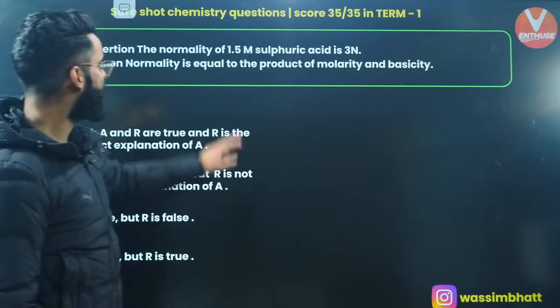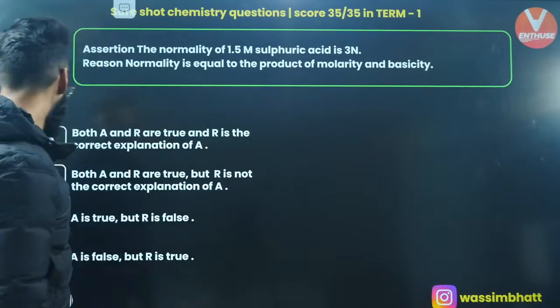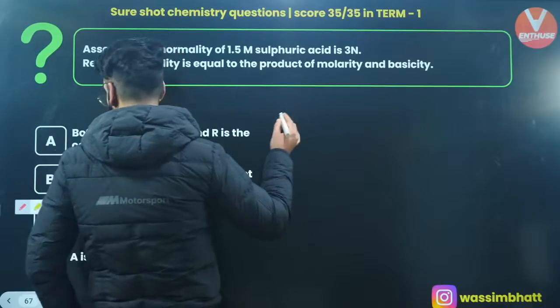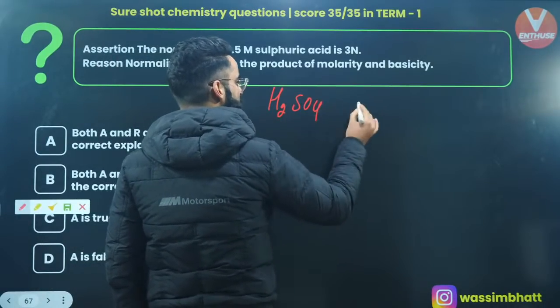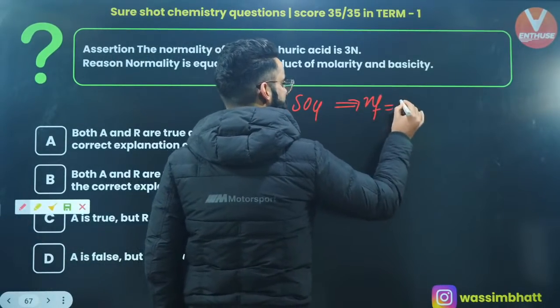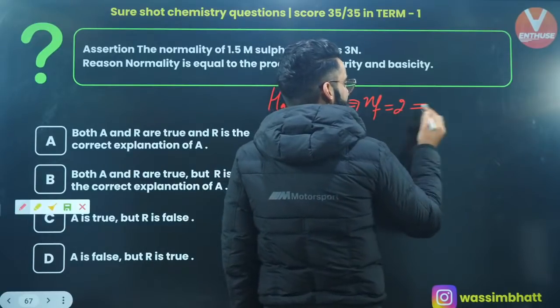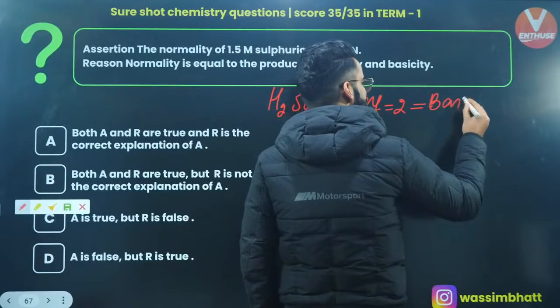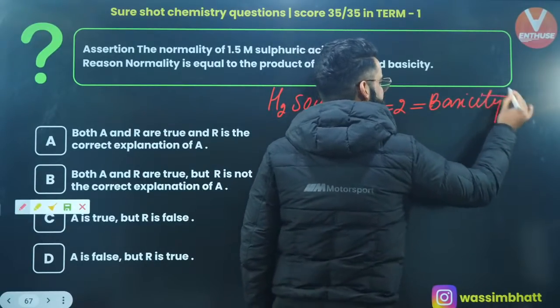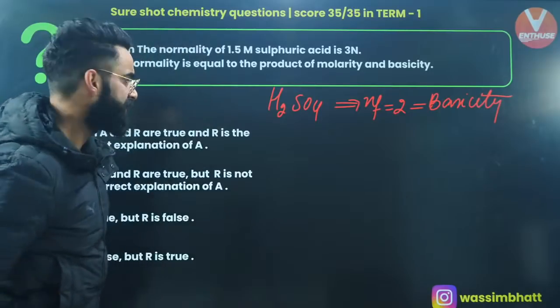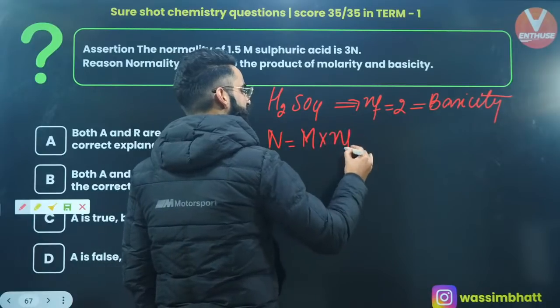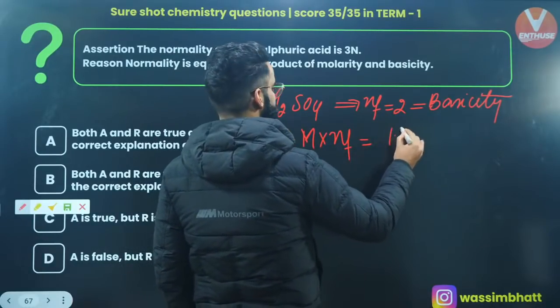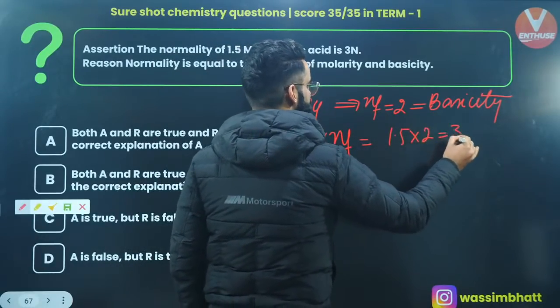The normality of 1.5 M sulfuric acid. If you talk about H2SO4, what about the N factor? Normally the N factor of H2SO4 is 2. What does N factor of acid mean? It means its basicity, the number of H+ it donates. And we know normality is molarity multiplied by N factor of solute. Molarity is given as 1.5, N factor is 2, the value comes out to be 3.